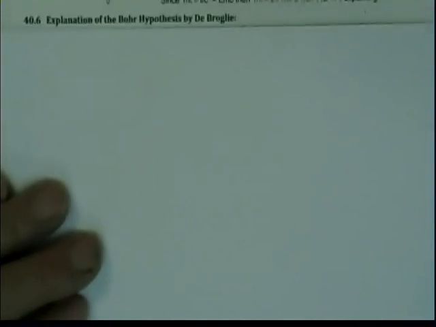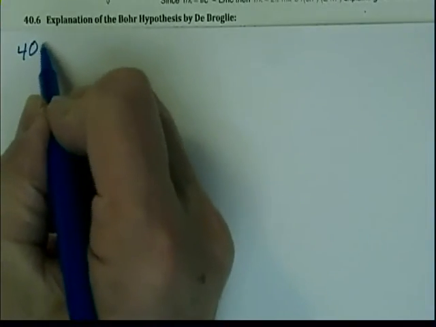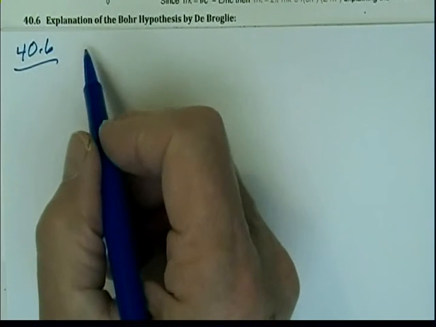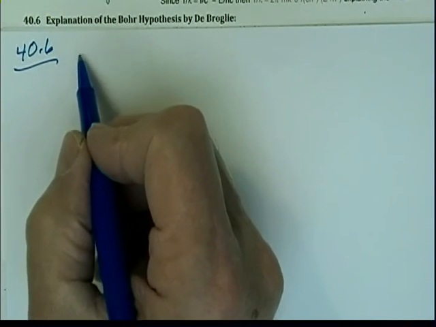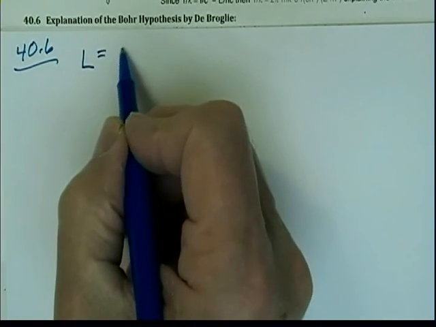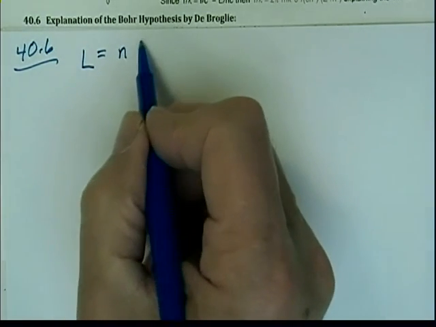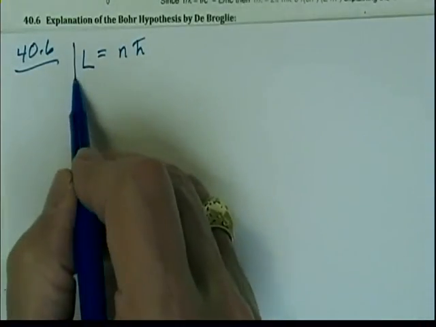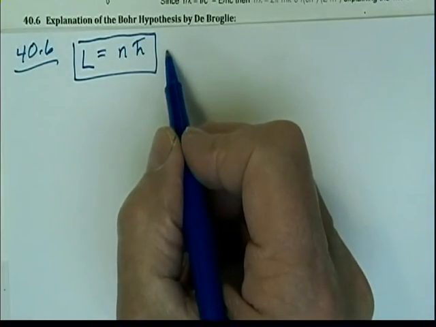In this next section, 40.6, we're going to explain the Bohr hypothesis. Remember, we were using in the last section, 40.5, the hypothesis that the angular momentum had to be an integer multiple of Planck's constant divided by 2 pi, which we call h bar. That's h with a slash through it. This was first done by Bohr, and the answer is why.